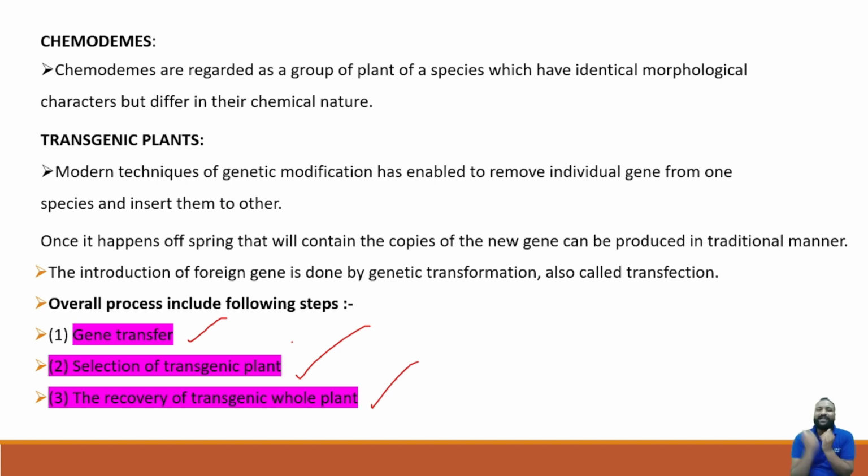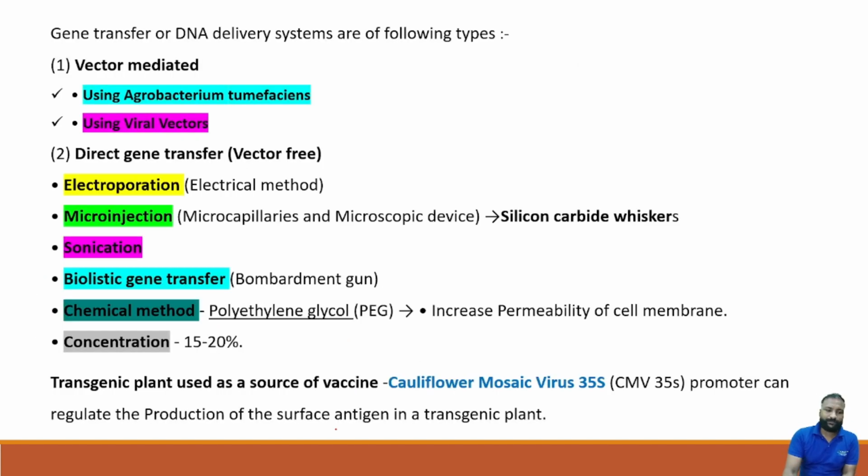So this is known to be a transgenic plant. You need to decide which gene you have taken, and you need to choose which plant you're going to incorporate this isolated gene into. Clear? Yes. And after that, recovery of the transgenic plant. After this incorporation, we will get a new plant, so that will be recovered. So we'll see what the methods for gene transfer are.